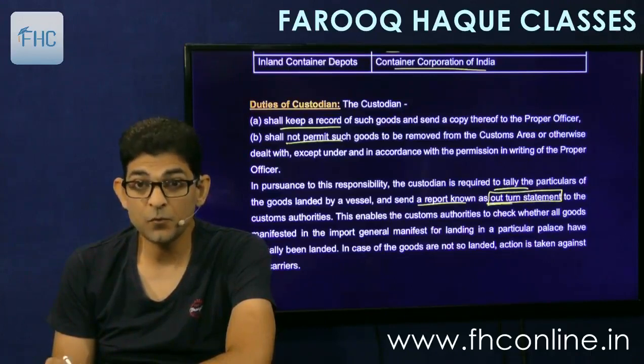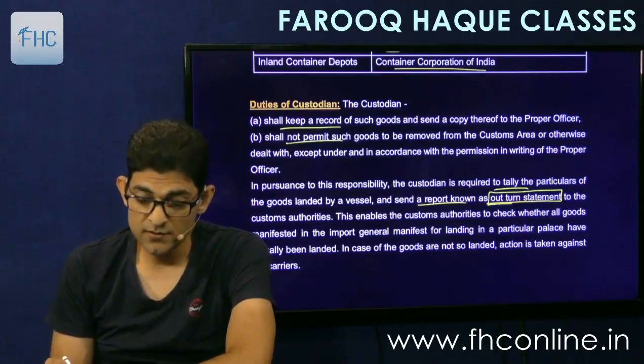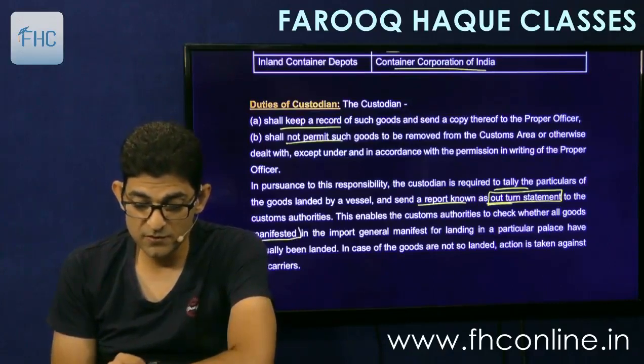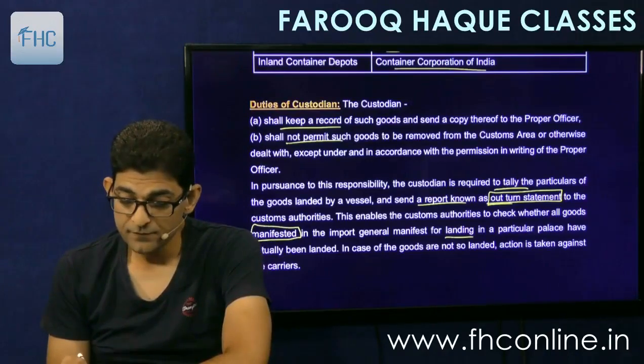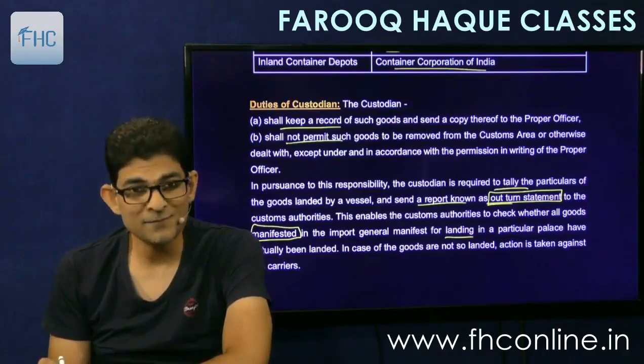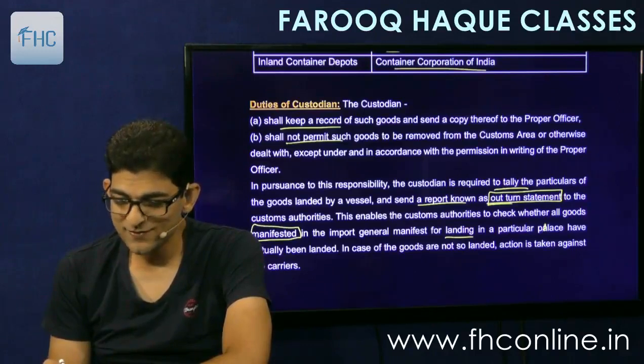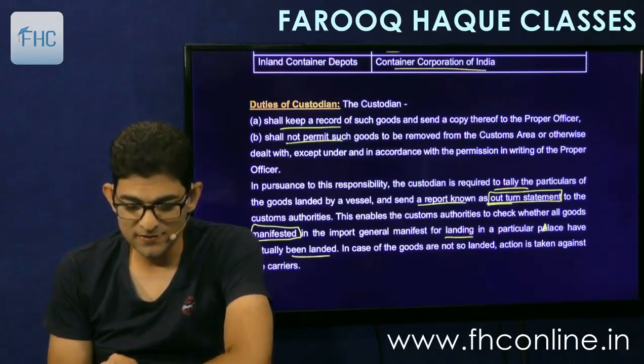This is the name of the report, called out-turn statement, to the customs authorities. This enables the customs authorities to check whether all goods manifested, which were given in the manifest for landing in a particular place, have actually been landed.